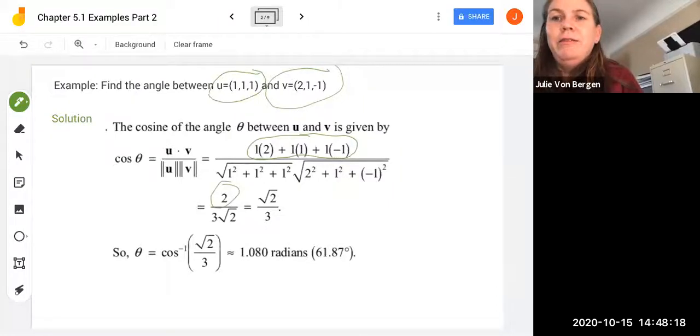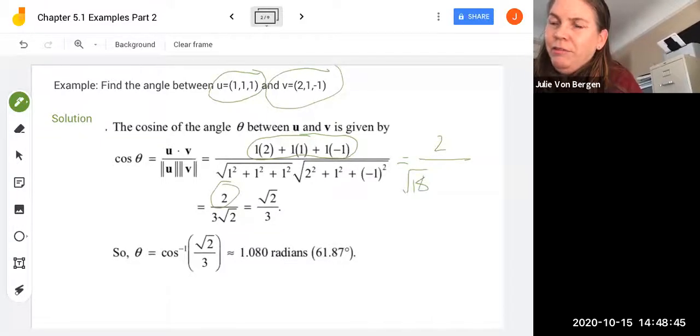And then in the denominator, the 1 squareds from u give us a root 3. And the root for v, let's see, that's going to be a 4 plus 1 plus 1, a root 6. So we've got down here root 3 times 6, or root 18.